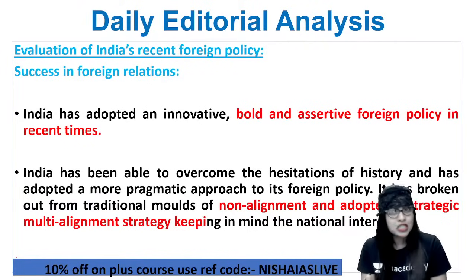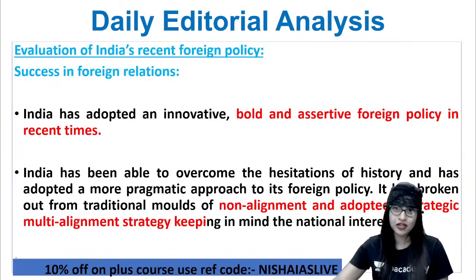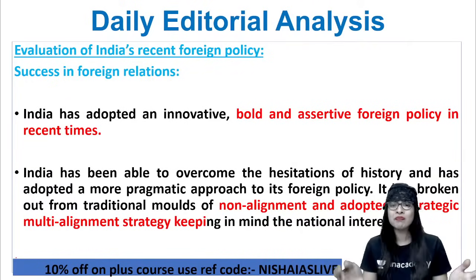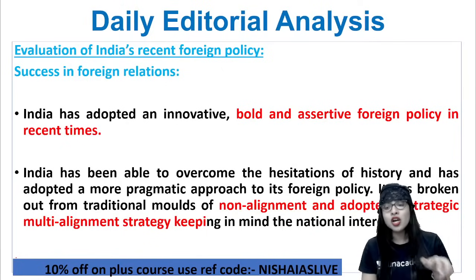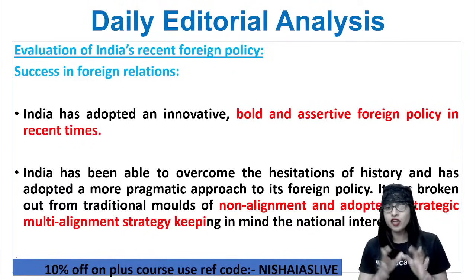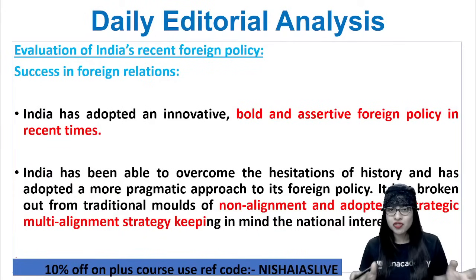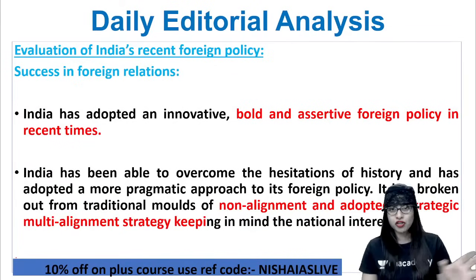We think about what works for us and what doesn't work for us, instead of just the relationship that we hold with the other country. If it is not working for us, come on, in a practical or pragmatic manner, we're going to drop it. You got the point? Because of this pragmatic approach, we are able to break out from the traditional molds of non-alignment and adopt a strategic multi-alignment strategy, keeping in mind the national interest. For example, India has a good relation with the US, Australia, or Japan.